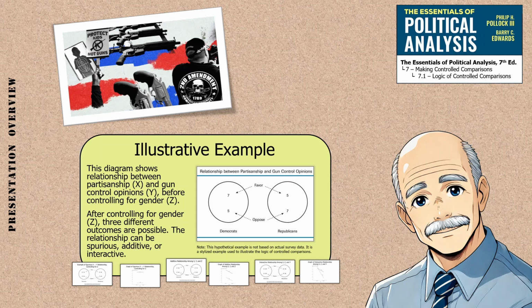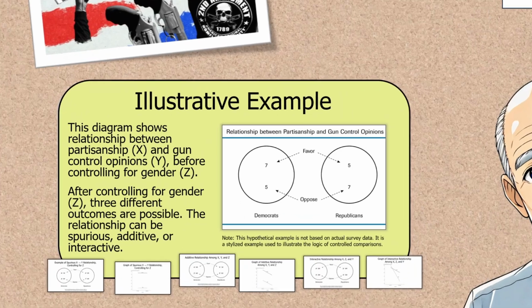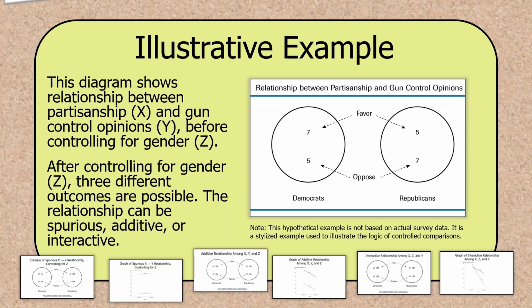All right, now let's use some stylized examples to get at the problem here. Let's say we haven't controlled for anything. We have 12 Democrats represented here on the left, this circle, and we have 12 Republicans represented here on the right in this circle. Of the 12 Democrats, 7 of the 12 favor gun control, and of the Republicans, 5 of 12 favor gun control.